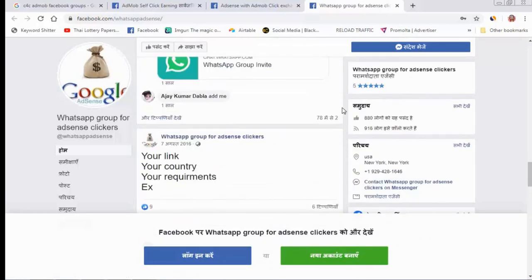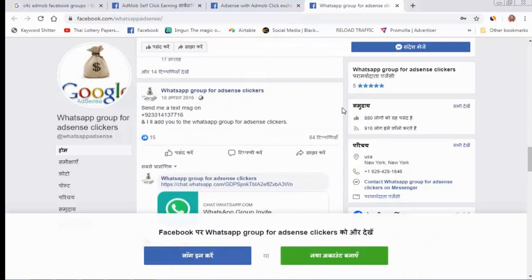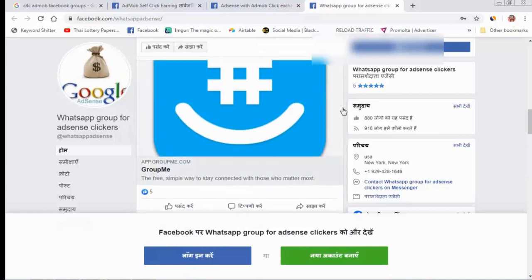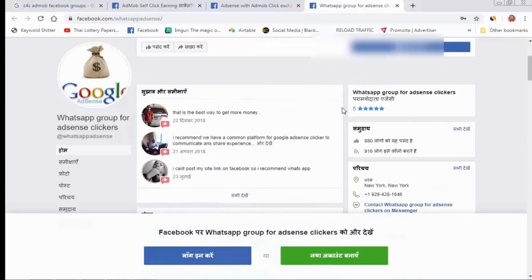You can exchange clicks, and you need to click from your real IP. No need to use VPN or proxy. You only need to click for someone from your real IP, real mobile, and someone clicks for you with his real IP. You and they only need to find high CPC ads. Once you find a high CPC ad, you click on it. You will earn, and they will earn with you.